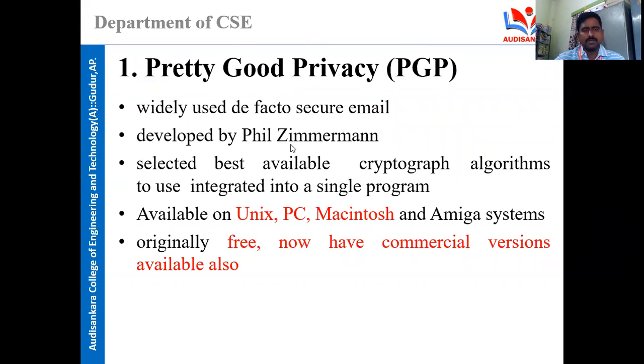It was developed by Phil Zimmermann. It selected the best available cryptography algorithms and integrated them into a single program. You can use this on Unix, PC, Macintosh, and Amiga systems. It was free, and now there are commercial versions available also.